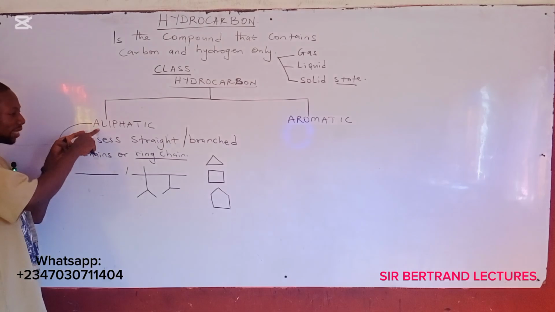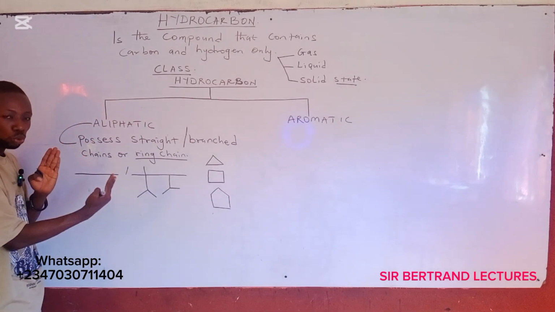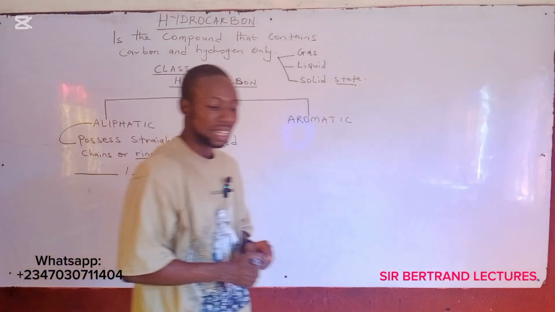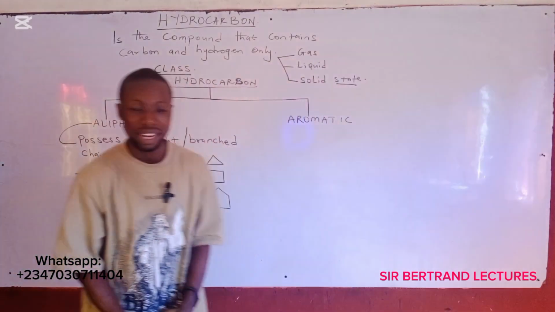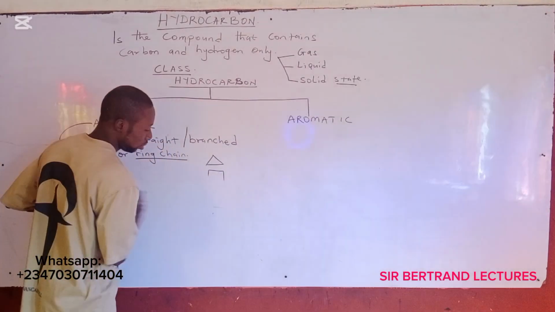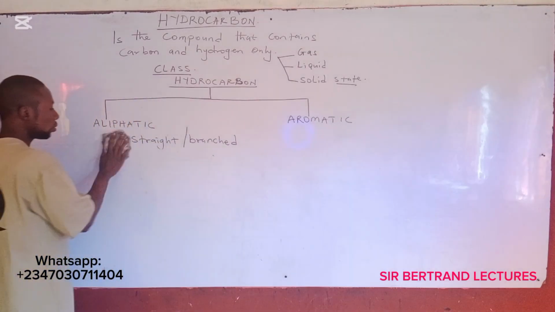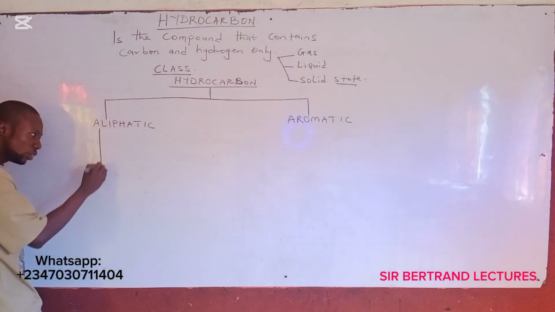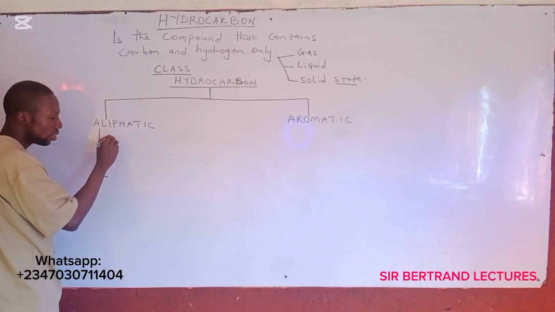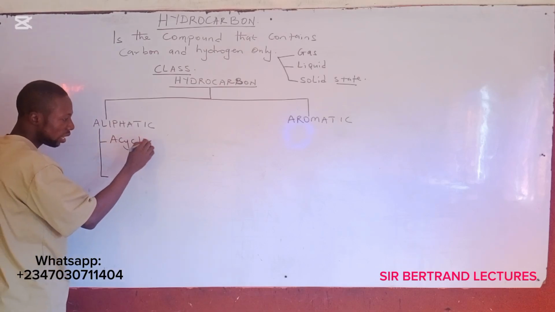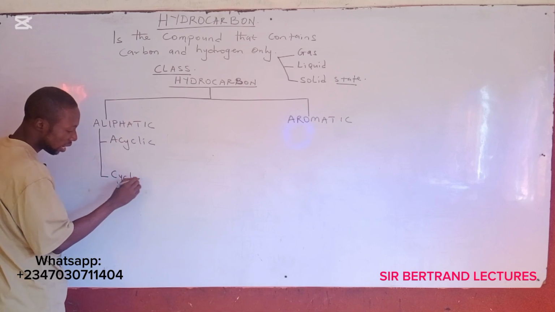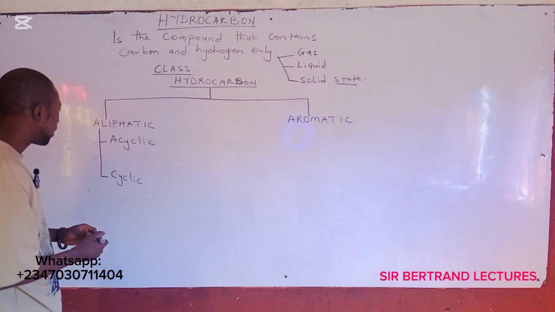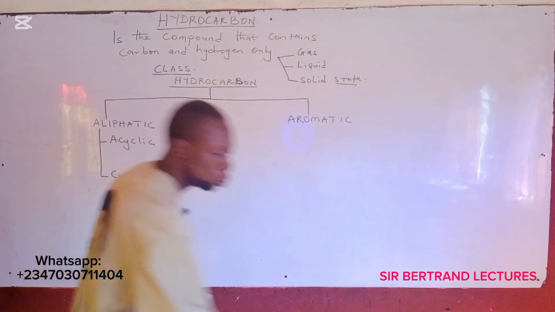Now, that means aliphatic hydrocarbon can be divided into two based on their chains. The one that have straight chains are known as acyclic, while the one that possess ring chain are known as cyclic. Now, that means aliphatic hydrocarbons can be divided into two. We have here acyclic and cyclic. Based on their chains, aliphatic hydrocarbons are categorized into two.